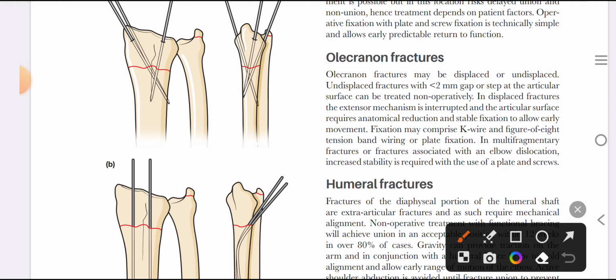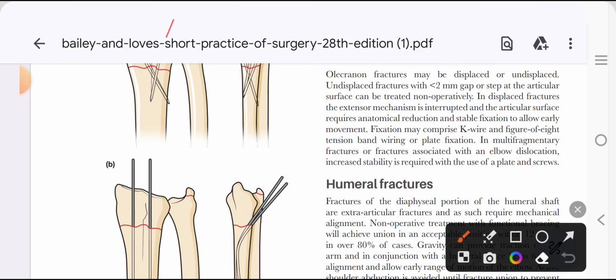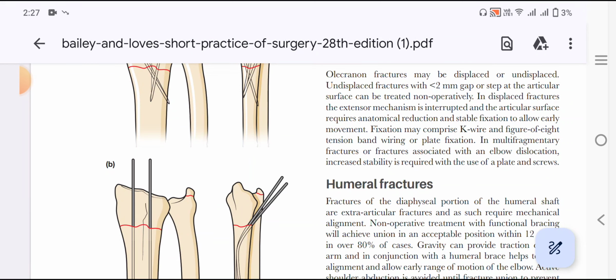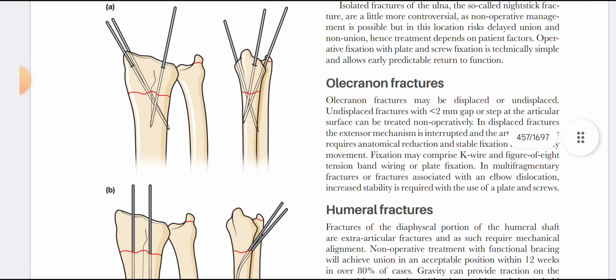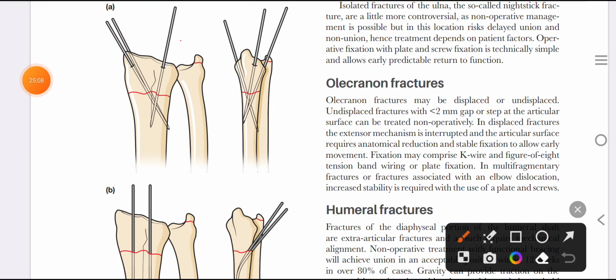And if we are able to reduce the fracture and there is no comminution and the fracture upon reduction is stable, then we can pass K wires from one end to the other end in a crisscross manner.